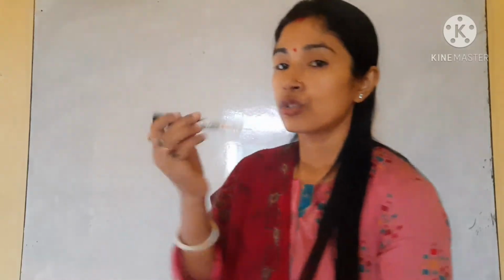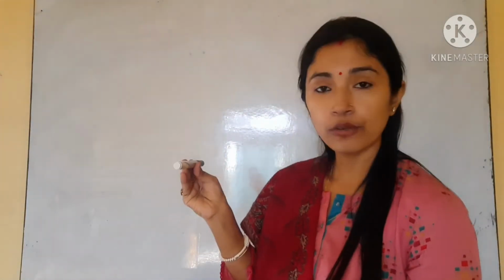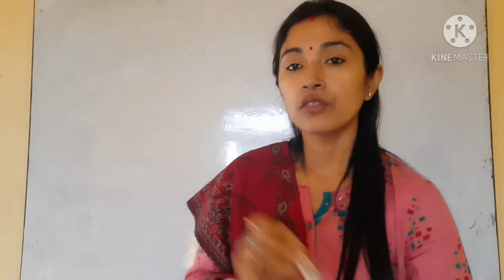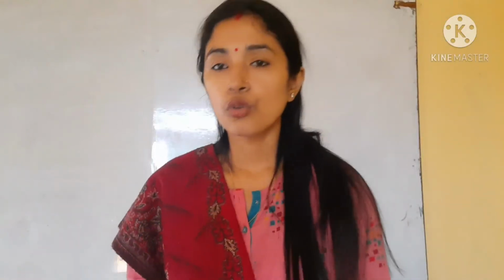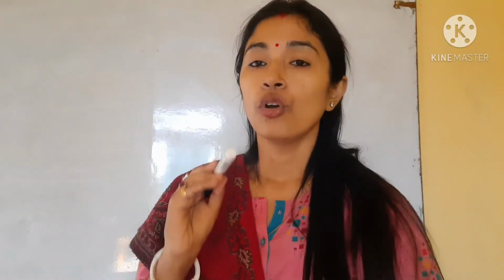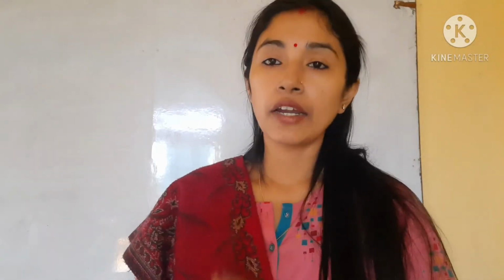That estimated value you have to write in the first column, that is, estimate in centimeter. Just by seeing this pencil you have to write that this is this much centimeter. So don't use your scale when you are writing the estimated value.